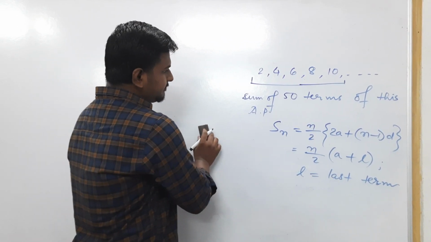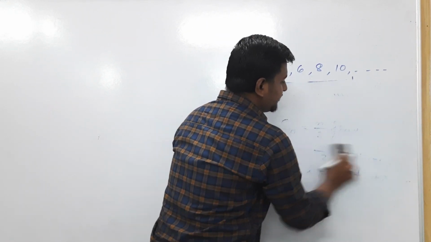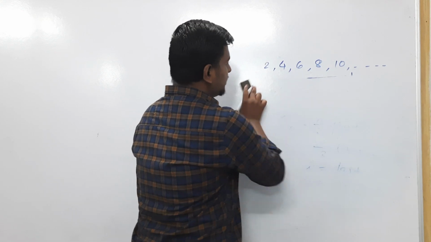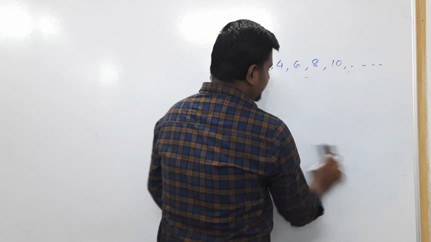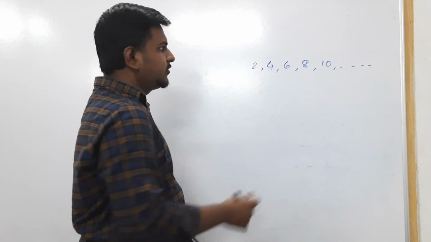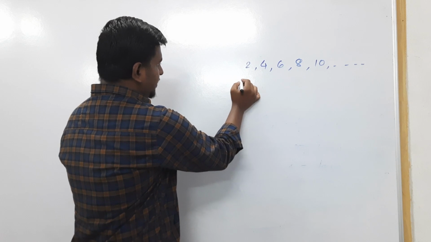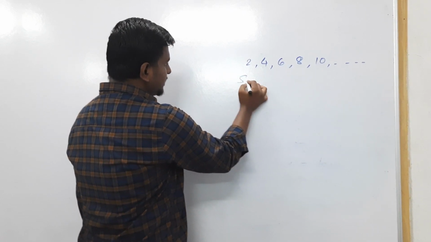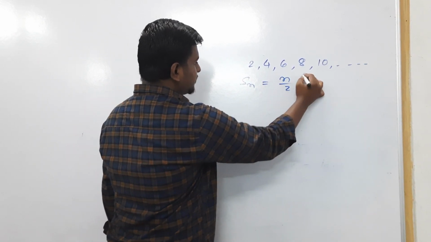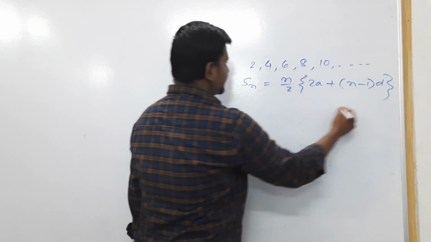Let me solve one question for you, then it will be very beneficial. Suppose we need to find the sum of the first three terms. We know that the sum of three terms is 12. Let us use the formula here. The formula is S_n equals n by 2 into (2a plus (n minus 1) into d).